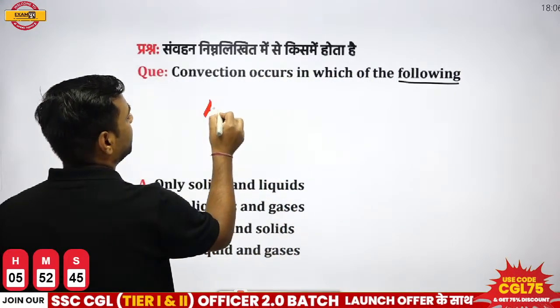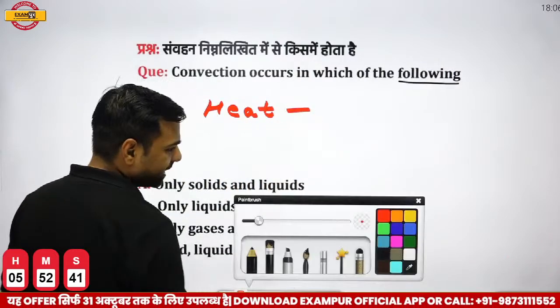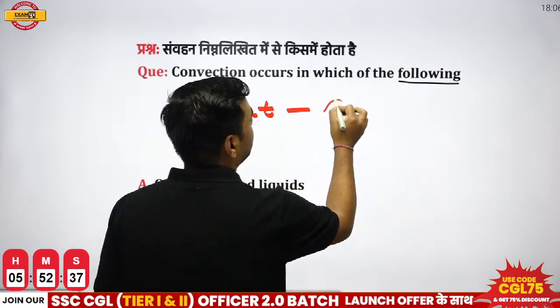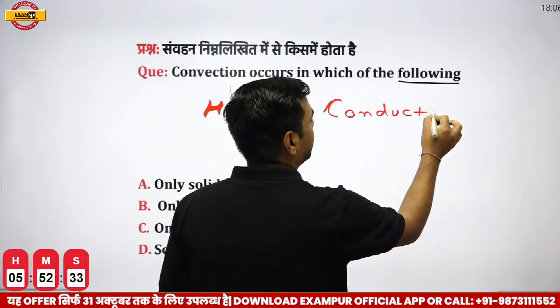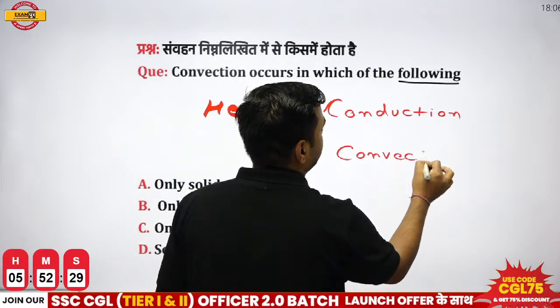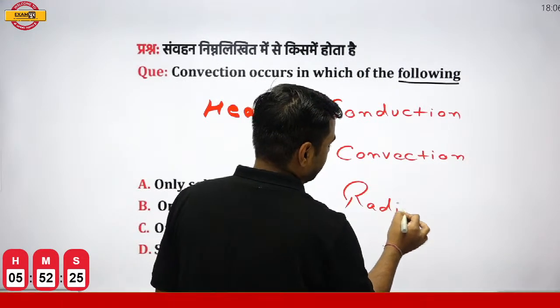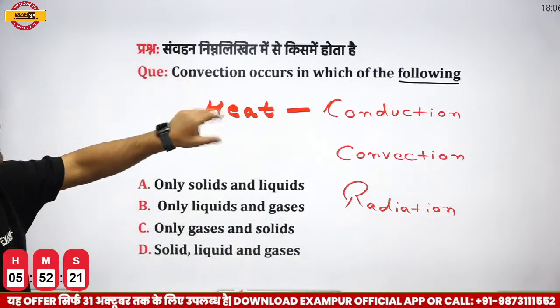If I talk about the transfer of heat modes, they actually take place in three different modes and they are, first one is conduction. Second one is convection. And third one is radiation. Right? Now, the question is regarding convection occurs in which of the following?